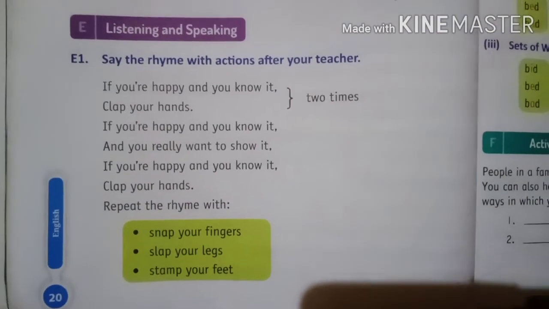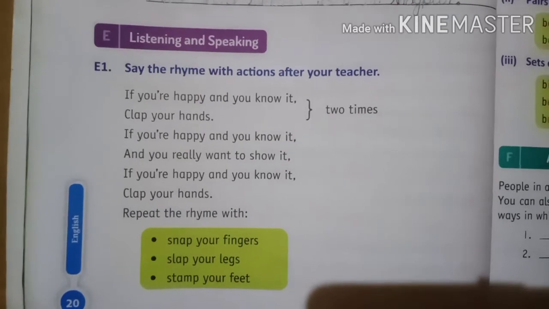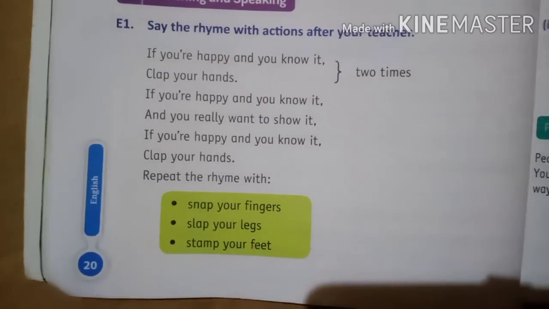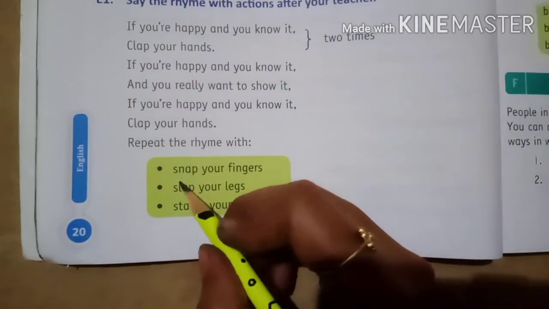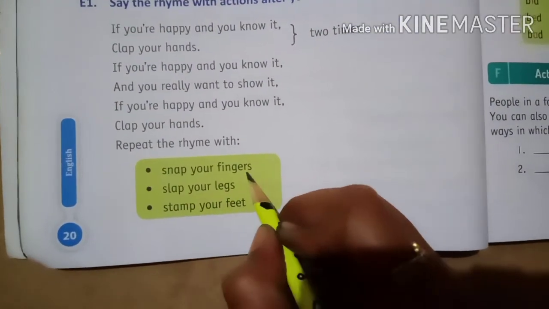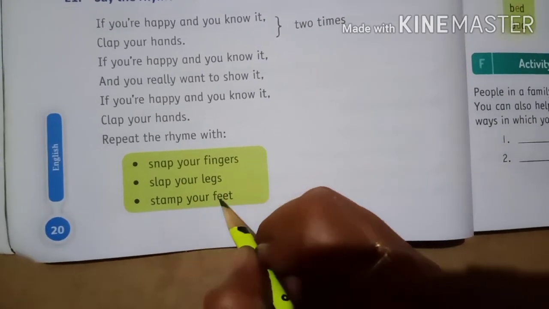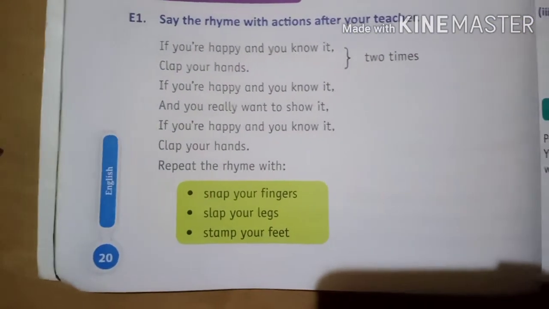E main, listening and speaking. E1, say the rhyme with actions after your teacher. I will sing this rhyme. You have to sing after me by snapping your fingers, slapping your legs, stamping your feet. Okay, by following this you have to sing. Okay, I will sing now.